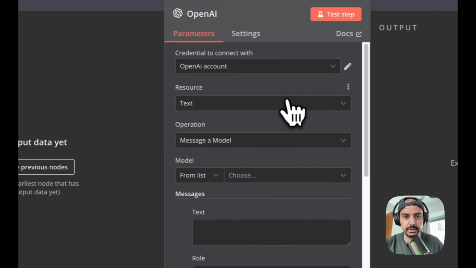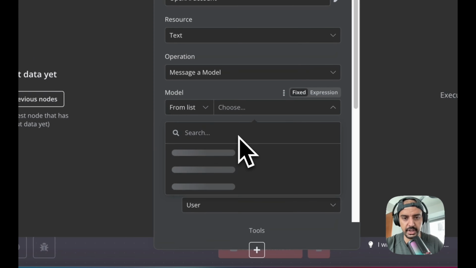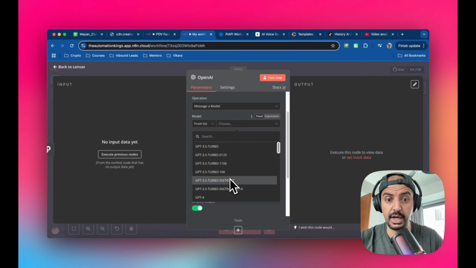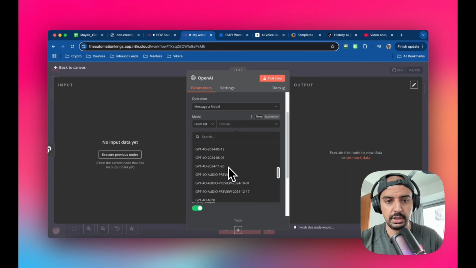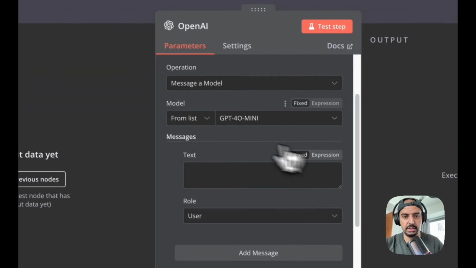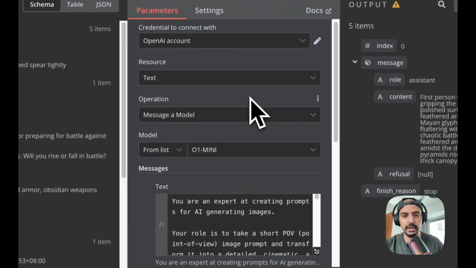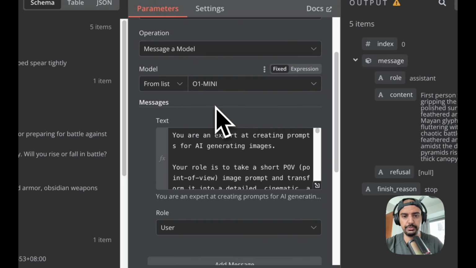So this is like a chat completion. And this is what it should bring up. From the list, I'm just going to use 4o Mini because, like I said, it's giving me a great output and it's pretty quick. But you can use any model that you want to. And then for the text and the system messages, I'm just going to copy from here because I've already done it, and I'll talk you through that, okay? So I can see I've just picked 4o Mini.